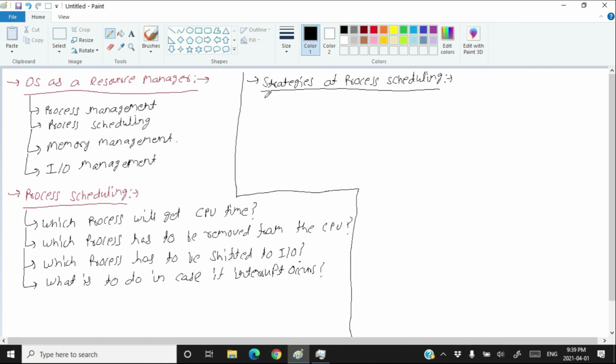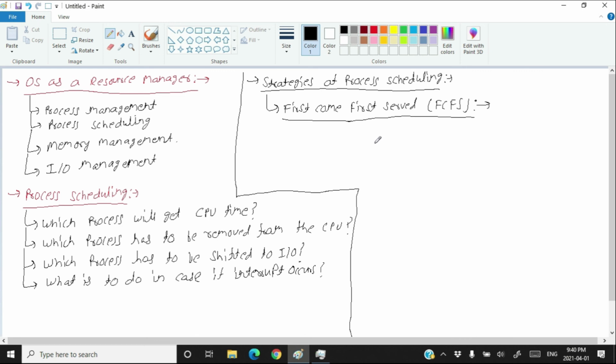So what are the various strategies of the process scheduling? The first one is called first come, first served, also called FCFS. See what happens under the FCFS. Under the FCFS, as the name suggests, the process that first comes in the ready state will first go to the CPU. That's it. This is called first come first serve.